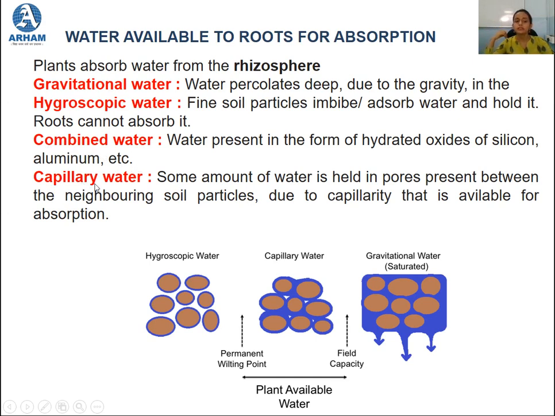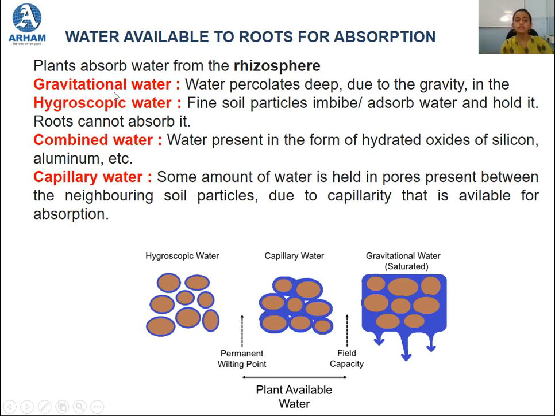The next one is capillary water. Capillary water is some amount of water which is held in the pores present between the neighboring soil particles. So in between two soil particles, there is some water held by these pores, and due to the capillarity, this water becomes available for absorption by the roots.